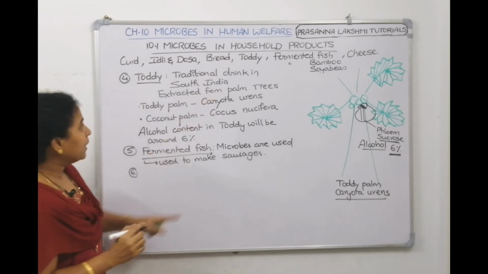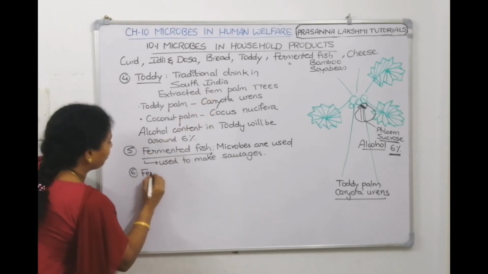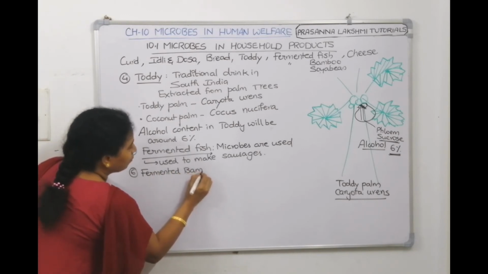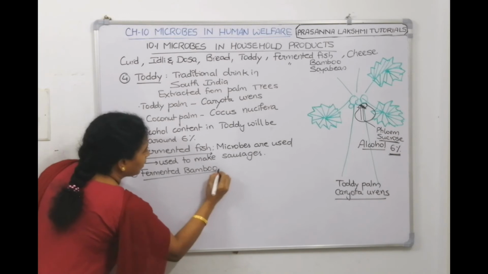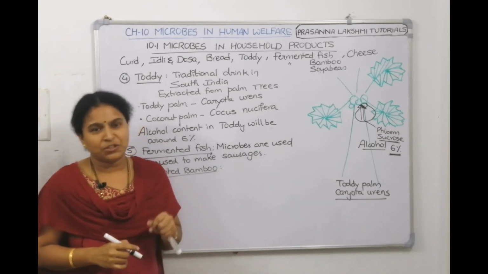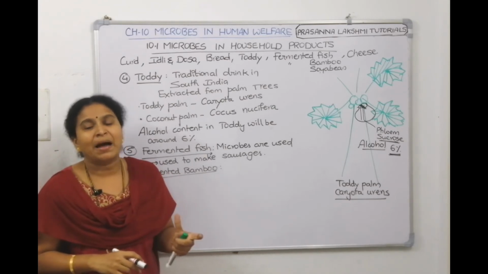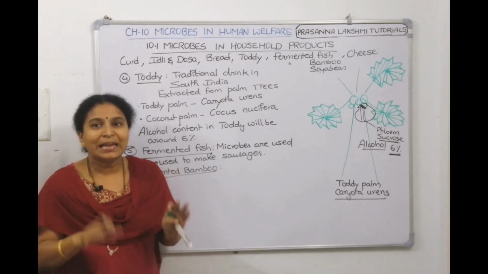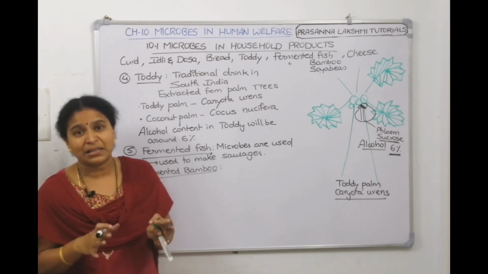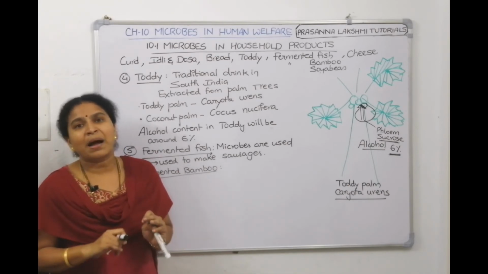Next one is fermented bamboo. Now, young tender bamboo also is used as vegetable, and for fermented bamboo, they will dig the sticks inside the soil and allow them to ferment. Microorganisms, bacteria and fungi will grow in those bamboo sticks.